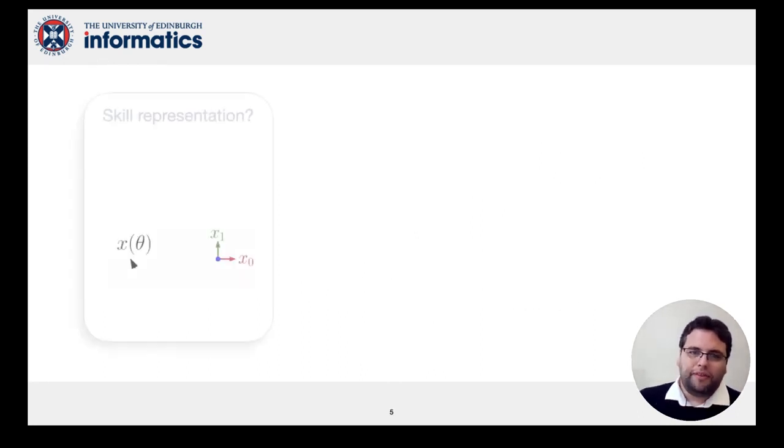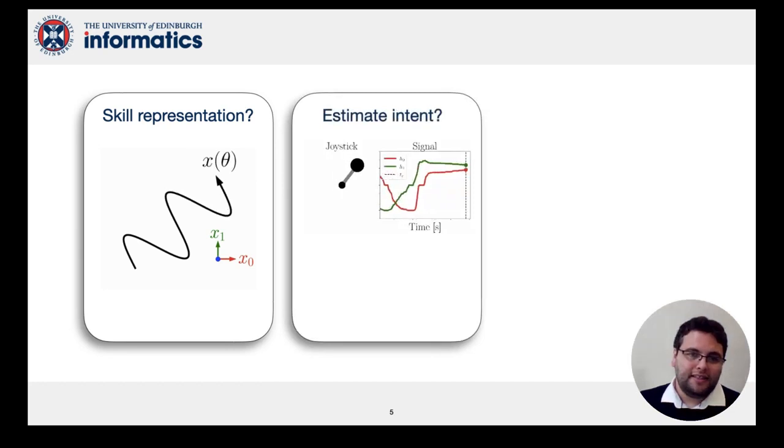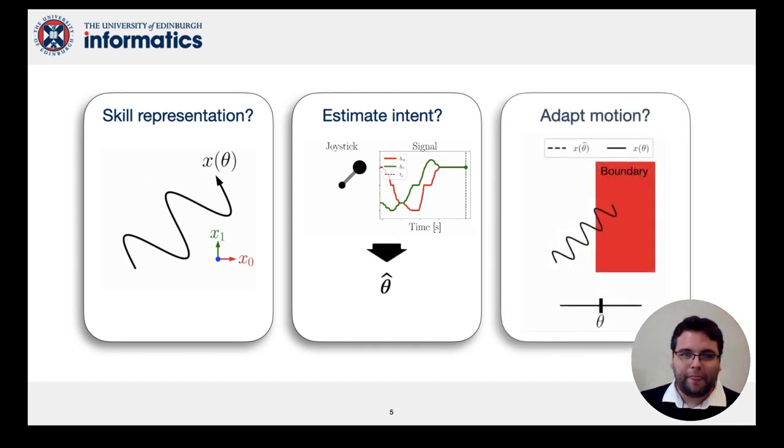We summarise this problem in three parts. The first, skill assistance requires some encoding of a number of skills. Second, the type of interaction should be seamless. That is, the operator should not be given the additional burden of specifying the skill to the system. Rather, their intention should be recognized from the interface signals. And third, this encoding should be versatile enough to adapt the motion for obstacles whilst respecting the skill. For example, the wave's amplitude and wave frequency.